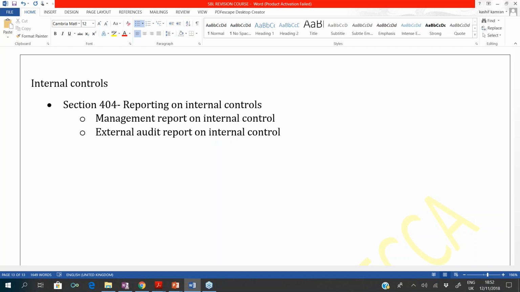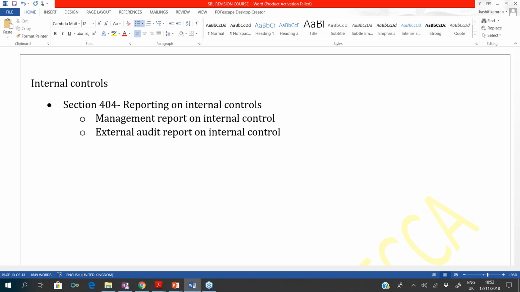The auditor never gives an opinion on the internal controls; he gives an opinion on the financial statements. But in the US, you have to do that. When you see the report of a listed company in the US, they will have an auditor report on the financial statements and an auditor report on the internal controls. So these are two different things in the US.